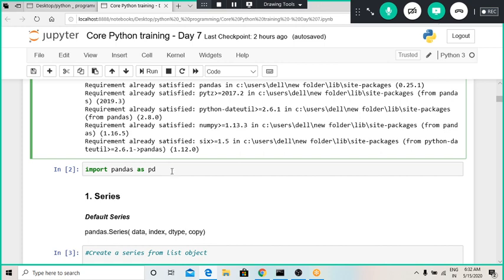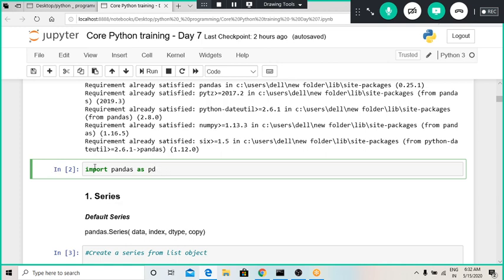So let us import that library in this particular session. For importing modules we use the import command. Importing a different Python file can also be done using this import command, and in the same way we can import libraries also. So here I have imported my pandas library in a short form named pd. Okay, pandas, so this is pd.